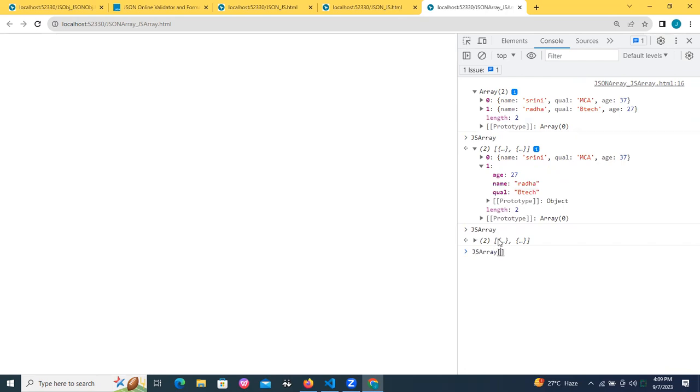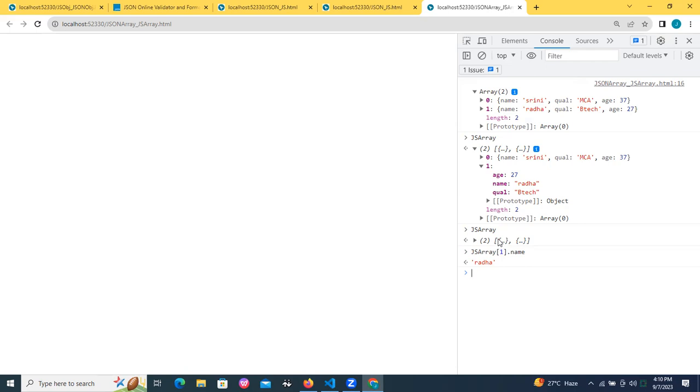1. 1 means the second place value. 0 is the first place value, the first object. 0 related data: name is Srini, qualification is MCA, age is 37. 1 related data: age is 27, name is Radha. So JS array of 1 dot name. Whenever you have an array, an array is a collection.